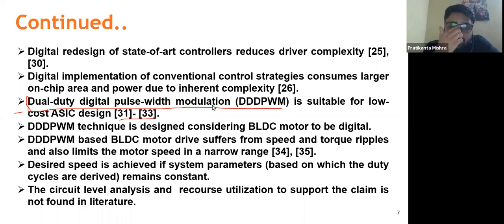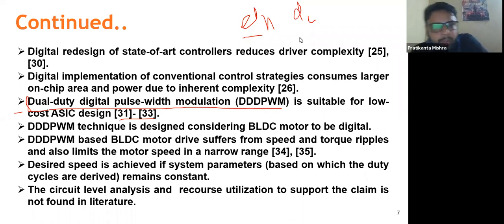As the name suggests, there are only two discrete duty ratios, D high and D low. These are the two particular duty ratios with which the BLDC motor will be driven.